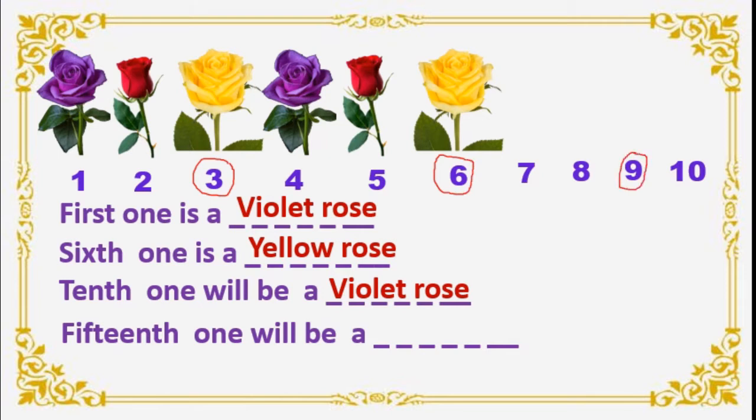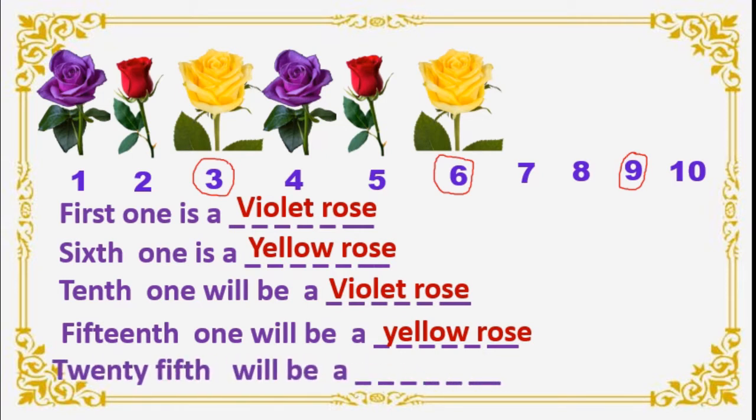Then 12th, because there is a difference of 2, and the 3rd position again the yellow repeats. So 3 ones are 3, 3 twos are 6, 3 threes are 9, 3 fours are 12, 3 fives are 15. Means again on the 15th position yellow rose will repeat. Got this?